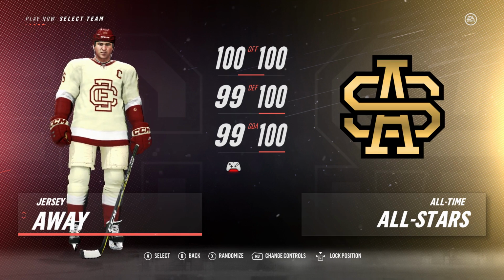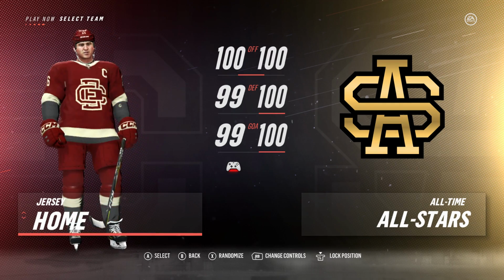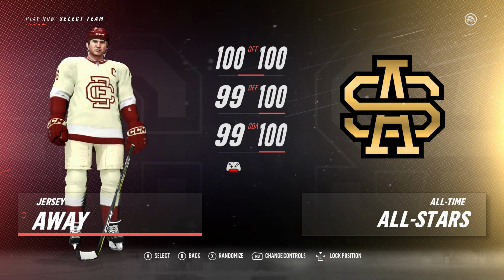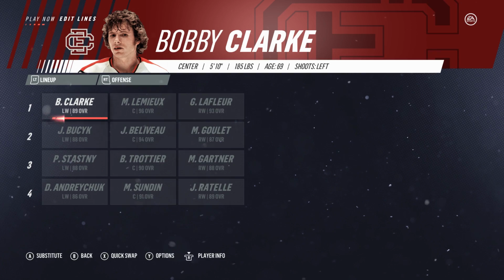Alright, so after that, we're going to move on to the Eastern Conference alumni team. And I really do like their jerseys. So if you guys have ever seen Boston College's college hockey team uniform, very, very reminiscent of that. Alright guys, so here are the alumni teams for the Eastern Conference.